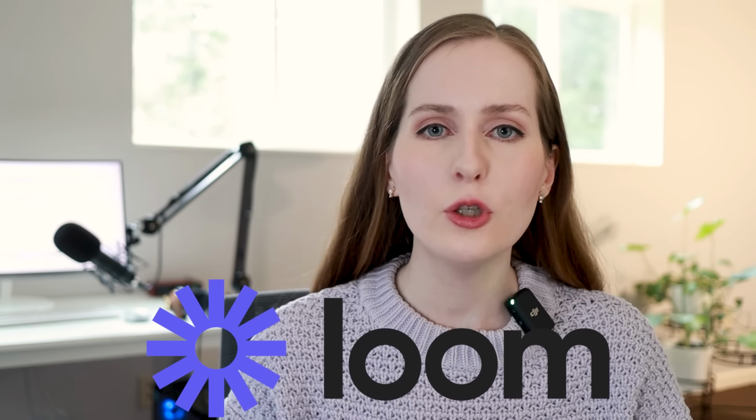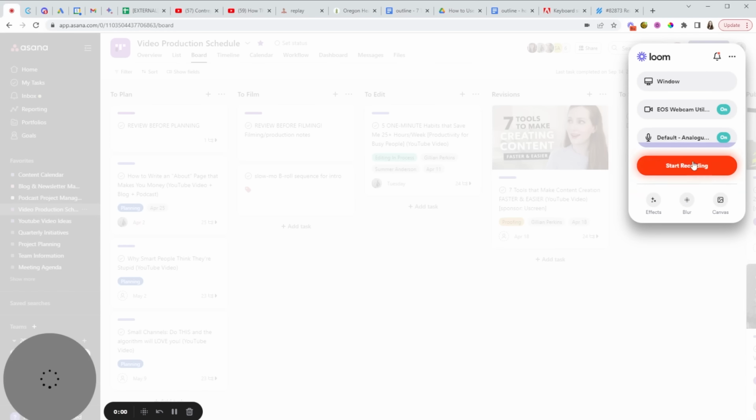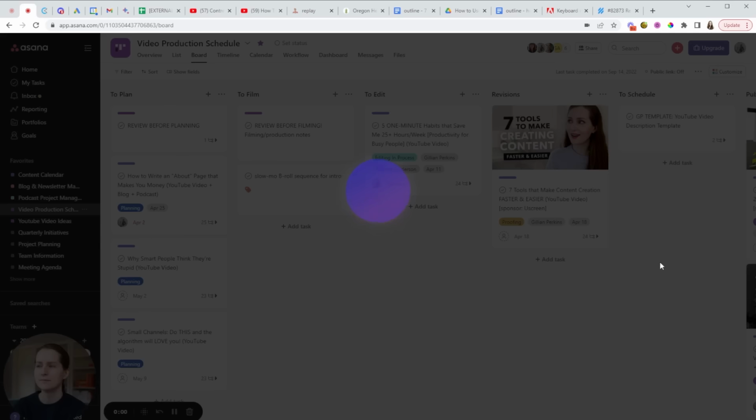The next tool we're going to look at is called Loom. Now, Loom is kind of similar to OBS in that it allows you to easily record videos, including recording your screen on your computer, but it has quite a different use case. Where OBS really shines is for recording or live streaming videos with multiple audio and or visual sources. Loom, on the other hand, is a much simpler software, and what we use it for is quickly communicating via video.